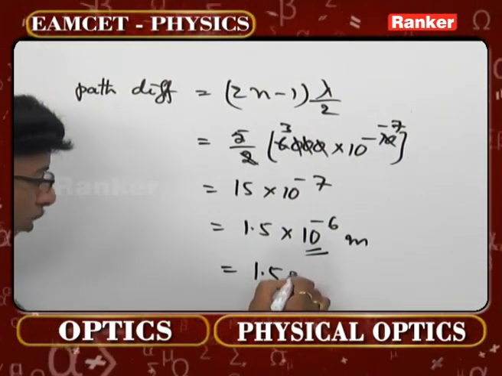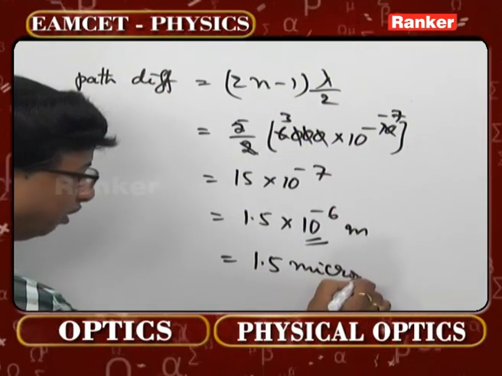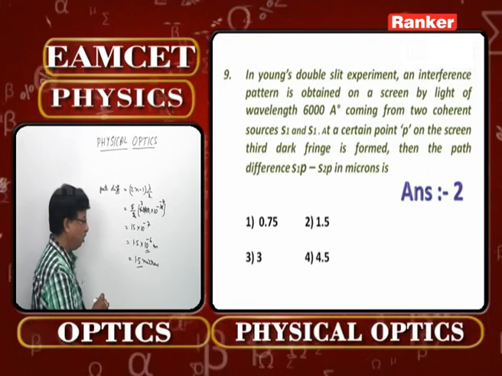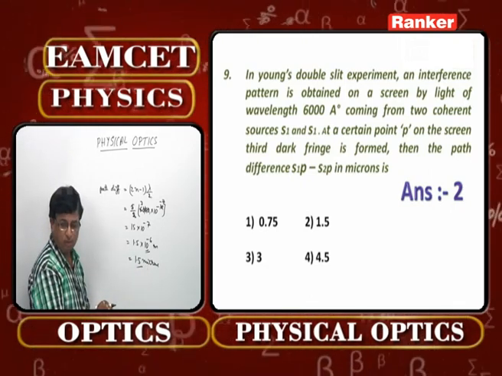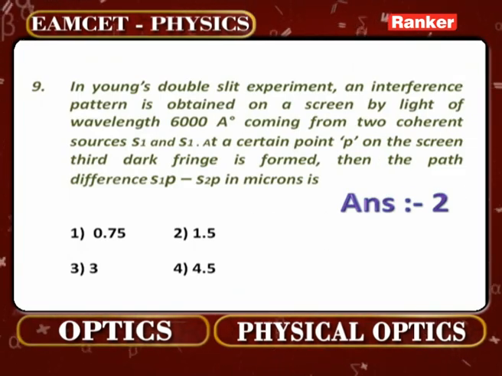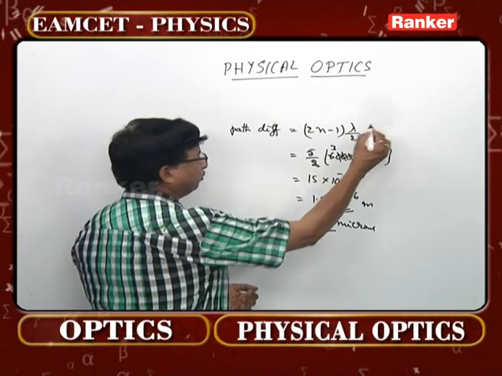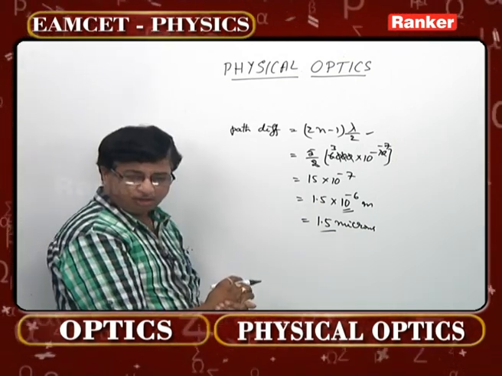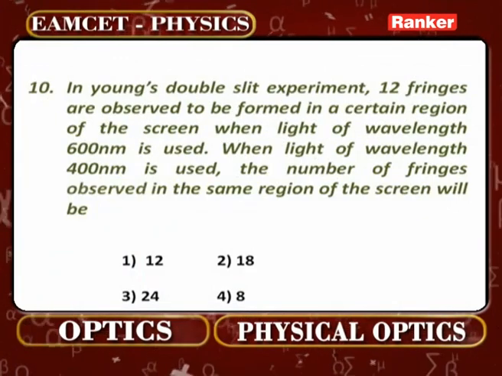Therefore, you can write 1.5 micron. So, what should be your option now? 1.5 microns must be the correct option for you. That is, the second option is correct for this problem number 9. So, just look at this equation carefully: 2n minus 1 into lambda by 2. Right? Let us check the next problem, problem number 10.